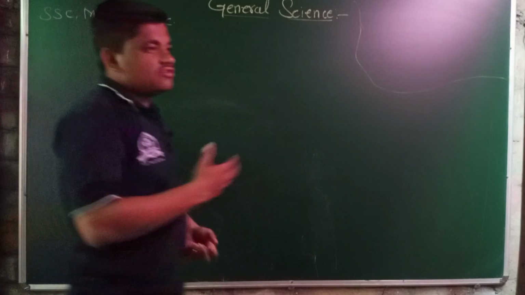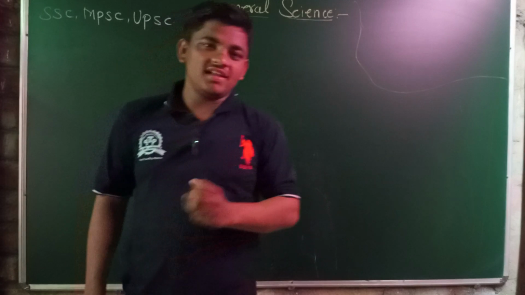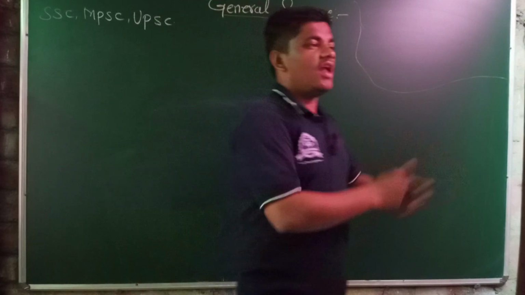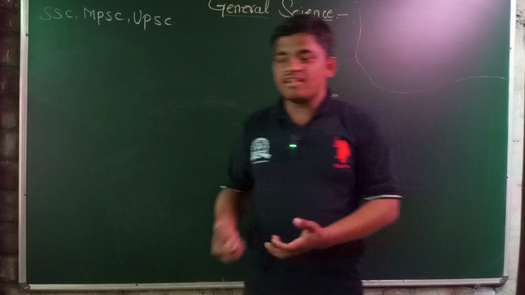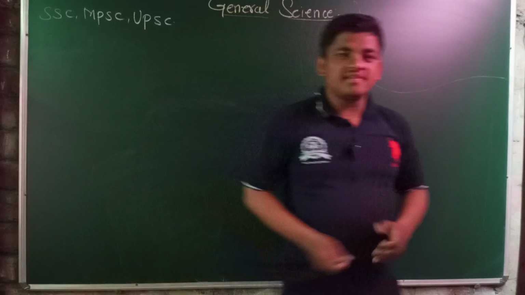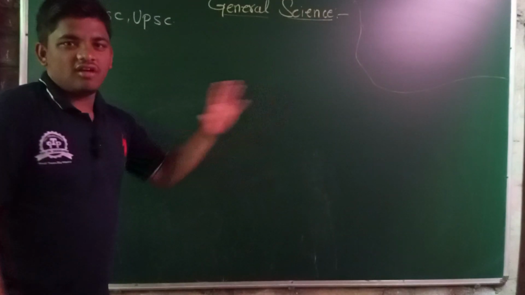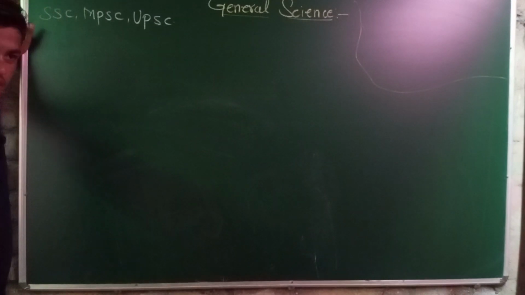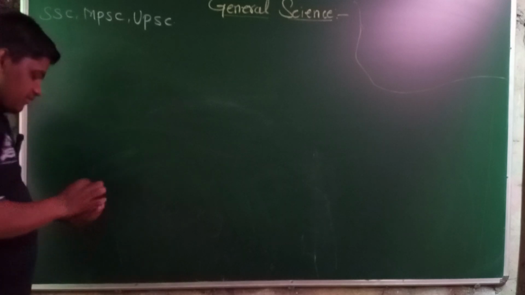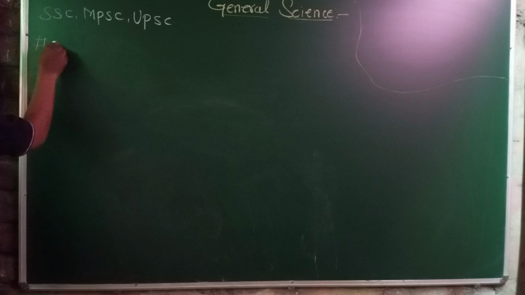General science is classified into three or four different types. The first is physical science, then chemical science, and life science. Physical science is also known as physics. Chemical science is also known as chemistry. Life science and environmental science is also known as biological or environmental science. In today's lecture we are discussing the first part, that is physics.